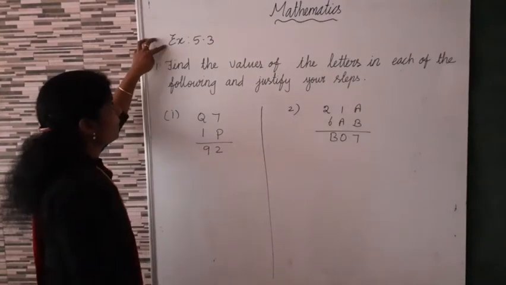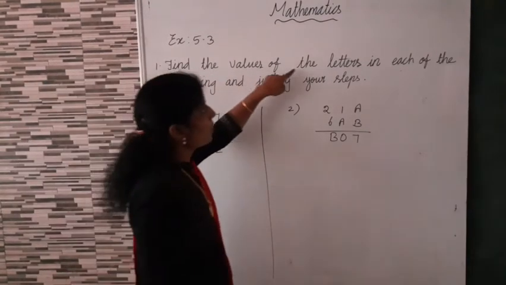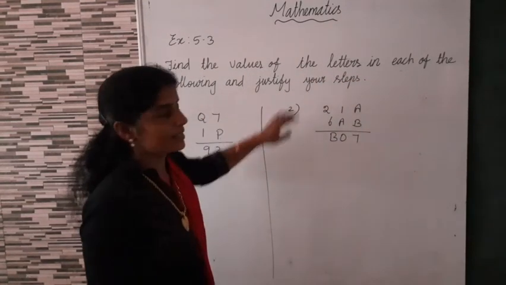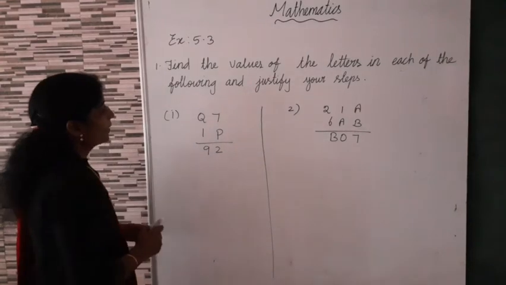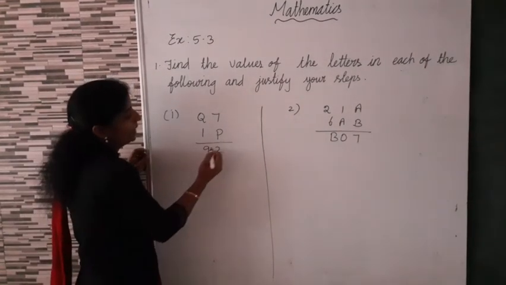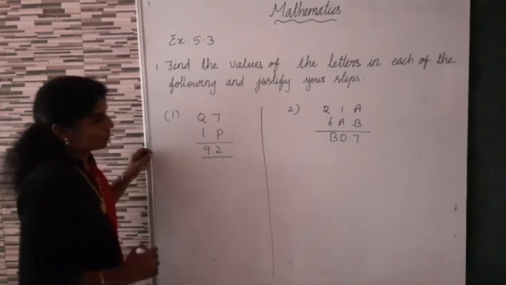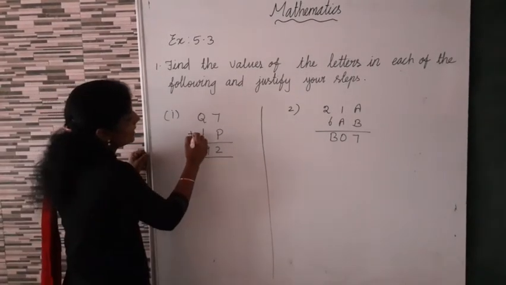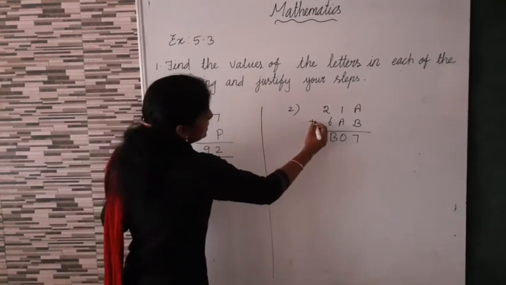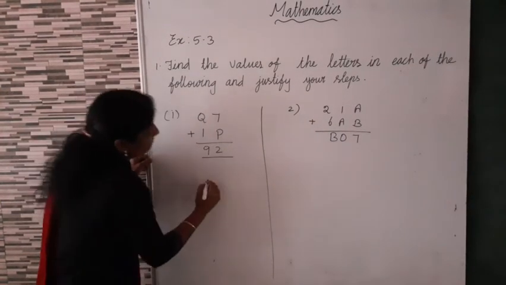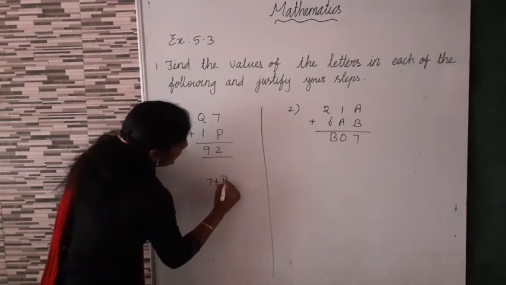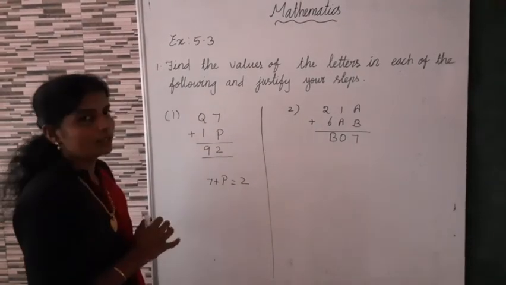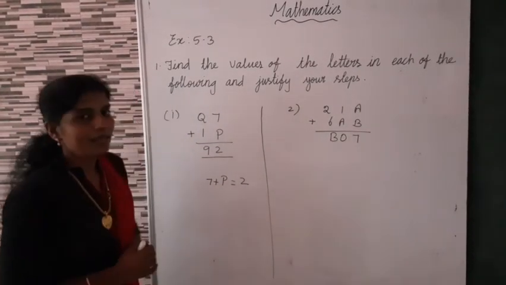Now exercise 5.3. Find the values of the letters in each of the following and justify your steps. Question number 1. Q7 plus 1P, answer 92. What is the value of Q and P? Now listen. This is addition. 7 plus P equal to, what's the answer? 2. 7 plus P is equal to 2 means, what is possible here?